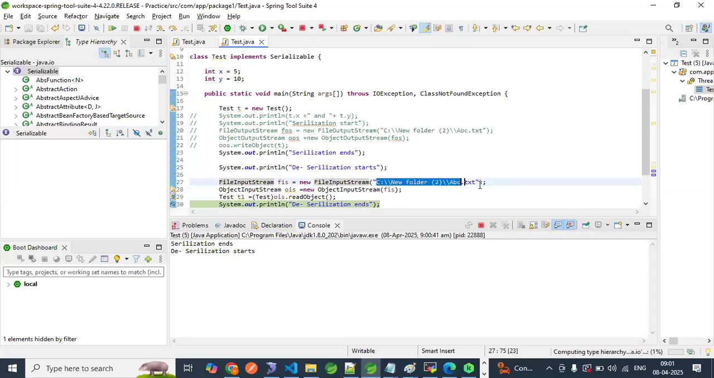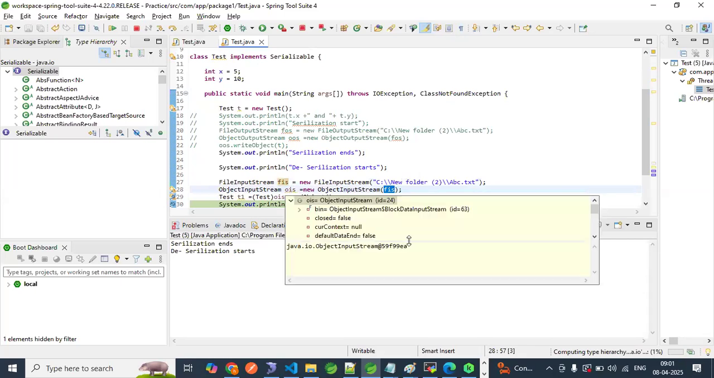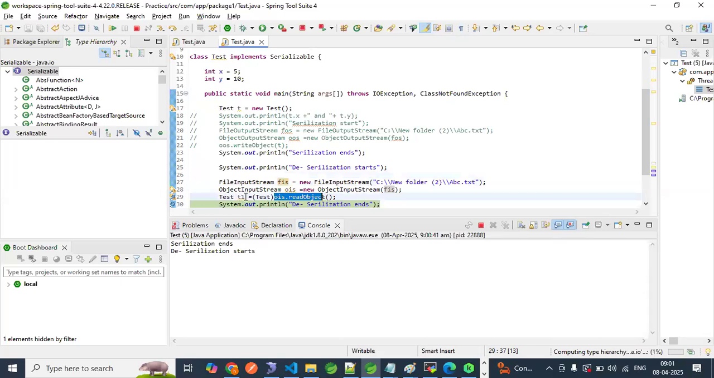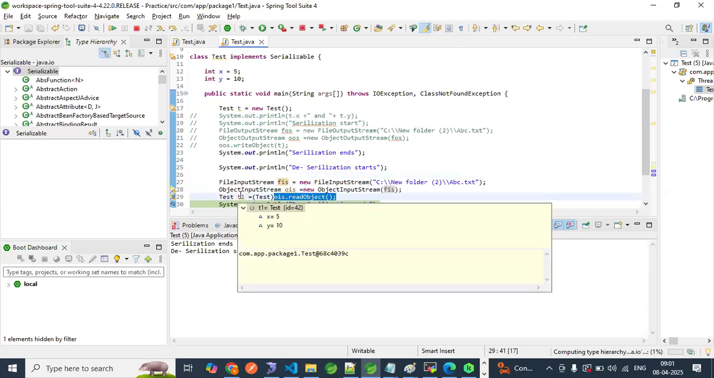What we are reading here, we are reading one file. We are giving it as an input stream. The input stream is having what? Some data from that particular file. That file we are reading, and we are reading from this object, and then we are passing it inside T1. T1 is holding X and Y.